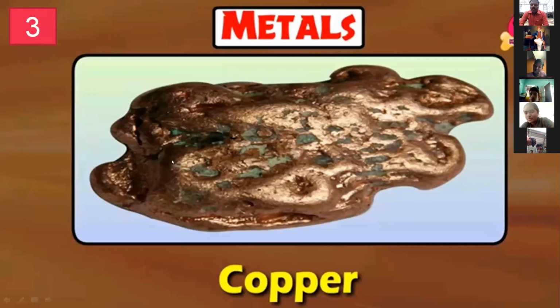The metals and non-metals have physical properties. Physical properties mean what type of color, what type of shape, and hardness and softness. This characteristic is called the physical properties.